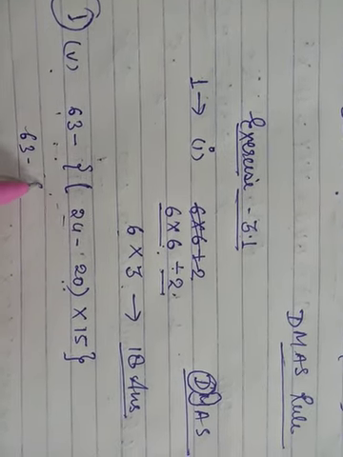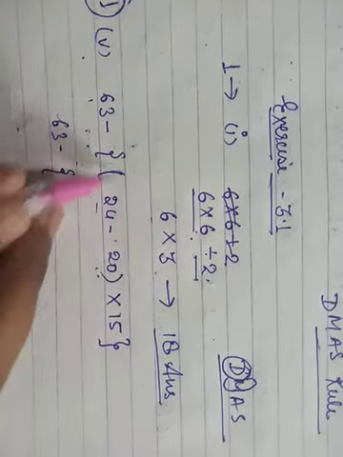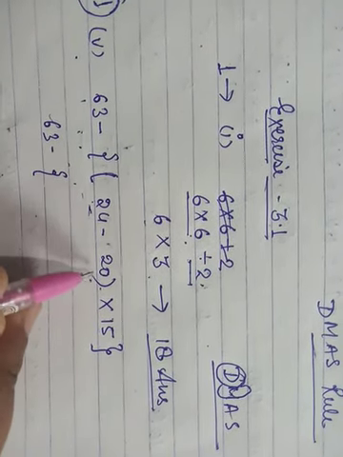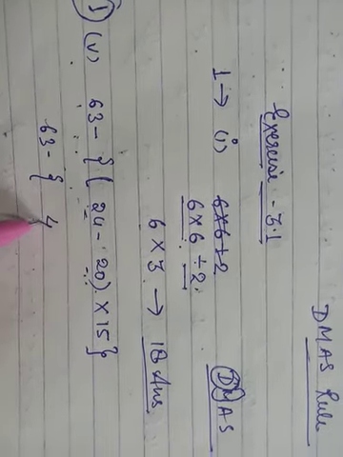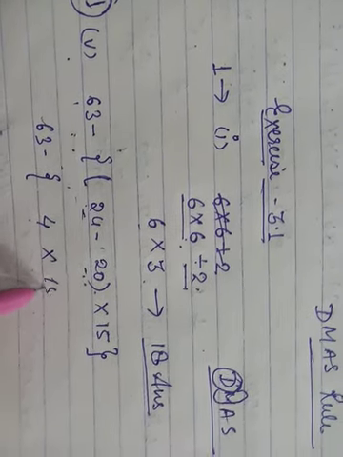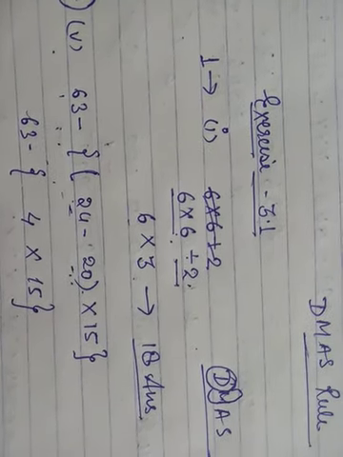63 minus curly bracket, we will solve the small bracket, we get 24 minus 20, that will be 4, multiply 15, curly bracket close.